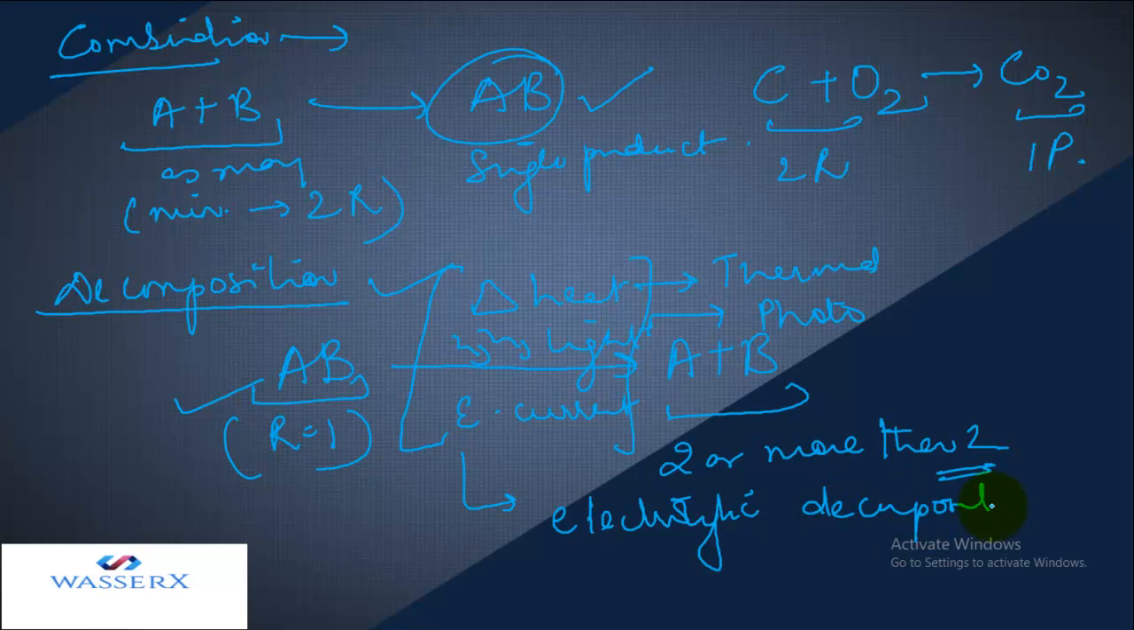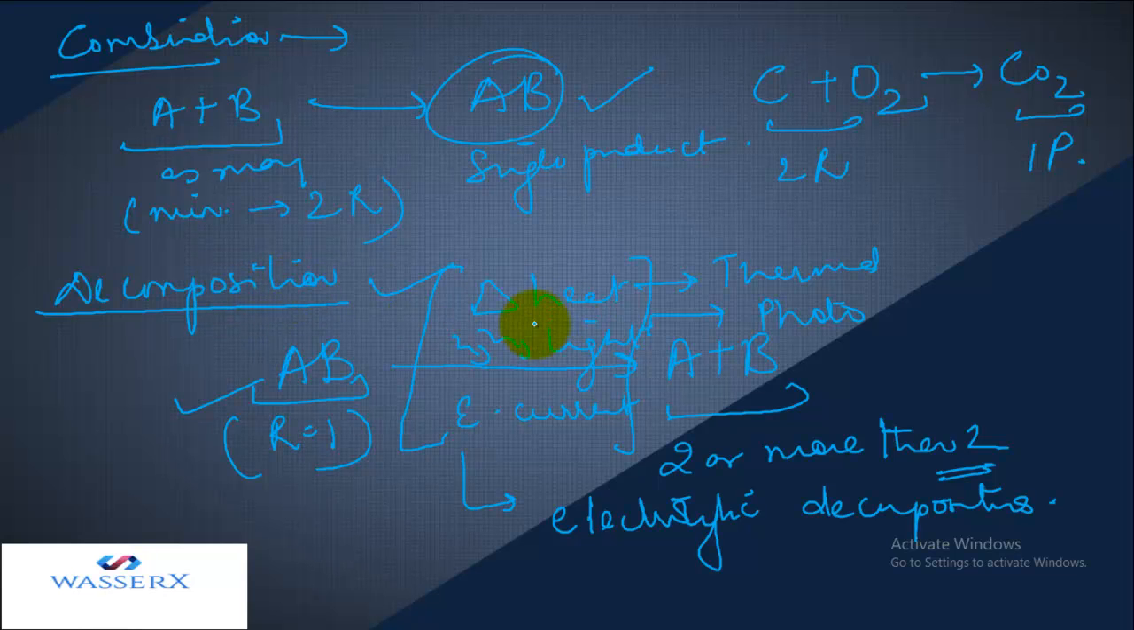So decomposition is actually opposite to combination. As you can see, in combination we have 2 or more reactants, but in decomposition we have 2 or more products. In combination the product is always going to be single, and in decomposition the reactant is always going to be single. So decomposition is just the reverse of the combination reaction.